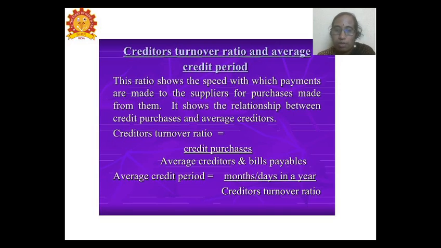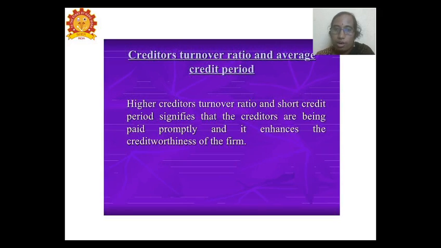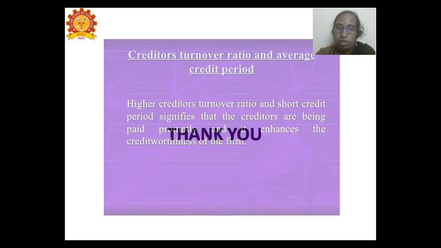Then we have the average credit period, which is similar to the average collection period. It tells us about the payment made to the raw material suppliers, and is calculated as months or days in a year divided by the creditors turnover ratio. The higher the ratio, the shorter the period of payment and the more proper the payments made, whereas a poor ratio indicates a delay in payment to the raw material suppliers.